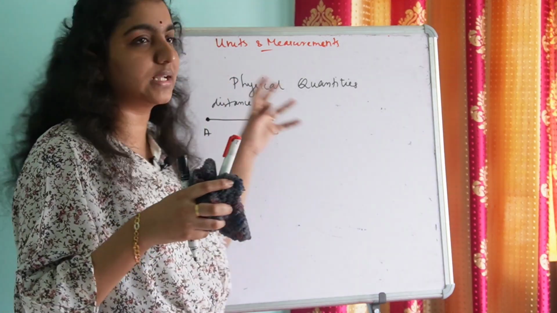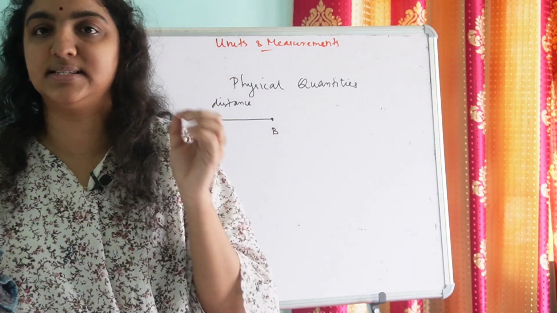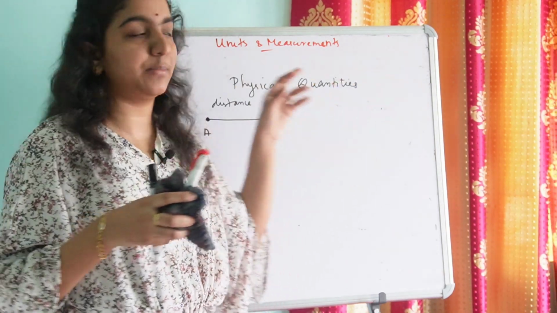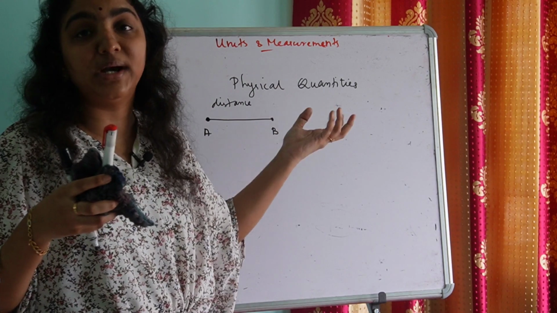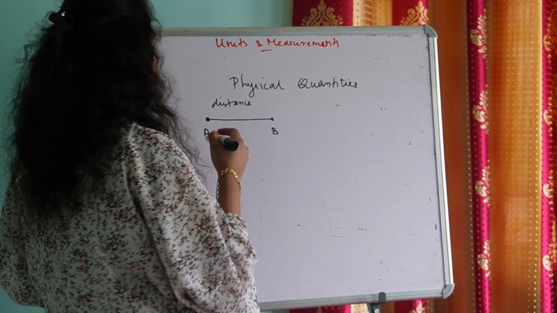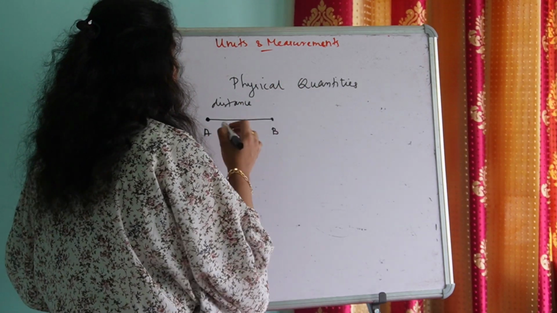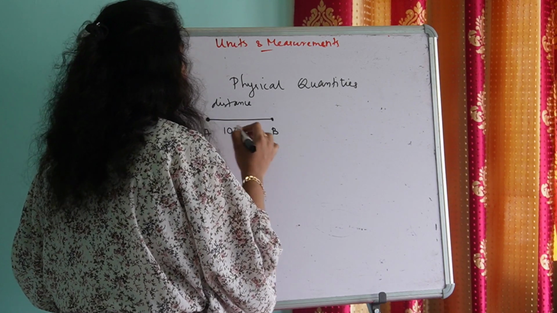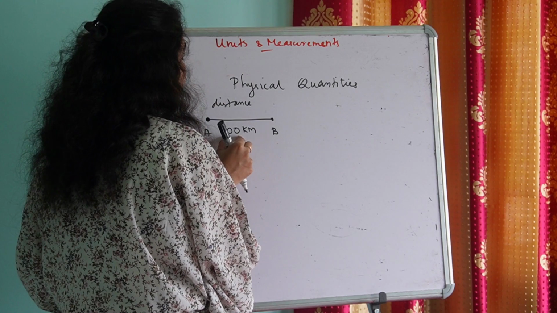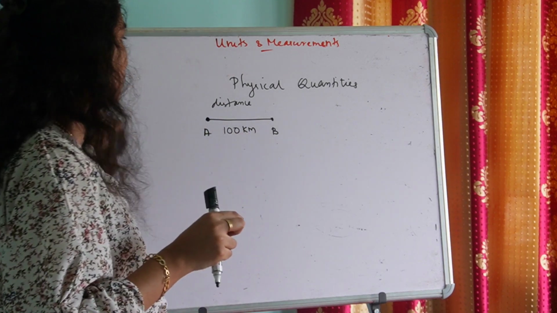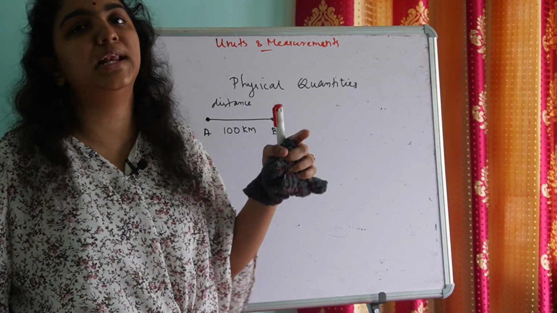I have to describe the physical quantity distance. How do I describe it? I can describe the physical quantity distance by its magnitude, isn't it? What is magnitude? The measured value or the numerical value along with the unit is known as the magnitude of a physical quantity.